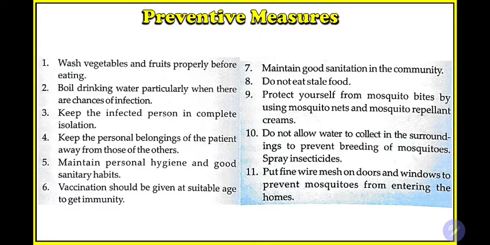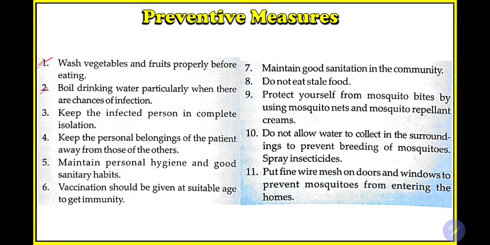Now we know that there are different ways by which these microbes affect us. The first is through the air, then by water, then by contact, then by other insects, for example, mosquito and housefly. So how will we protect ourselves from this as a whole? The first is to wash vegetables and fruits properly before eating. This is common to all. Before eating, we all wash fruits and vegetables.